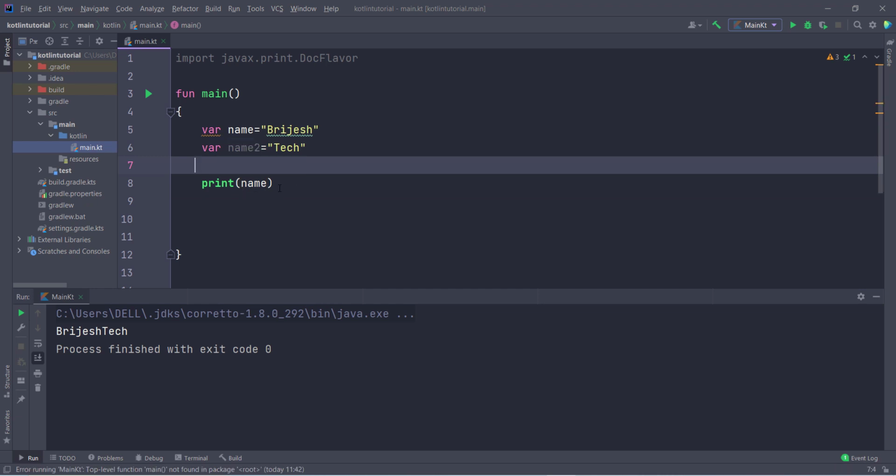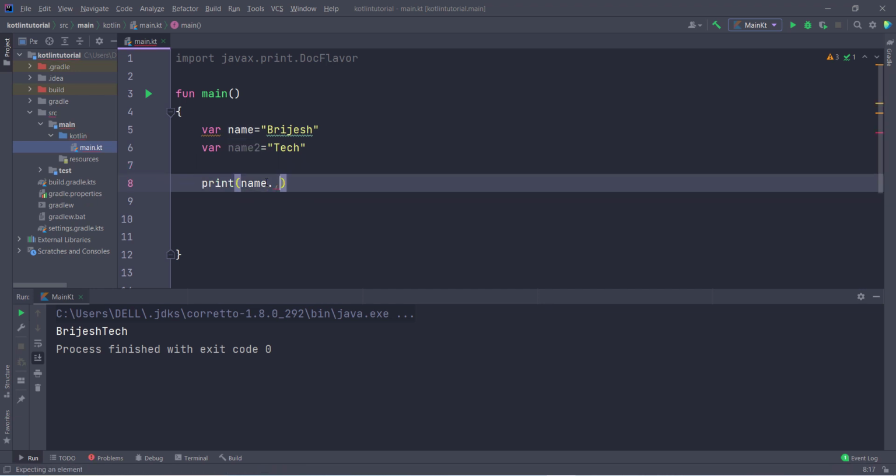Now you can also calculate the length of any string with name dot length, and if I run this program, you can see I get the output 7. Now if I want to print the value at a particular index, if I type here 2, it will show the output I. So this is something called string properties, and you can use these properties for various purposes in Android development.